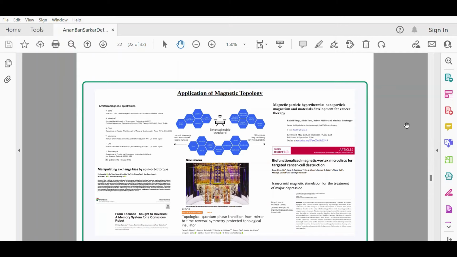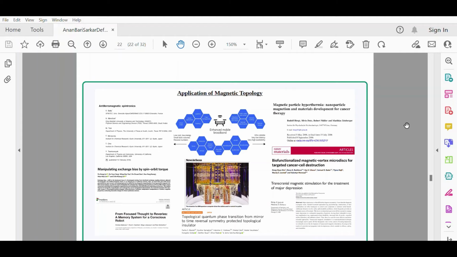On the other hand, you have medical research. There is a huge importance, huge implications of working in magnetic topological systems in the field of medical research. So the concept of adiabatic demagnetization can be used, the concept of transcranial magnetic stimulation can be used.